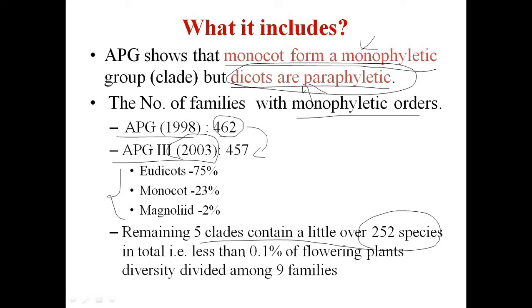That is less than 0.1% of flowering plants, divided into 9 families.